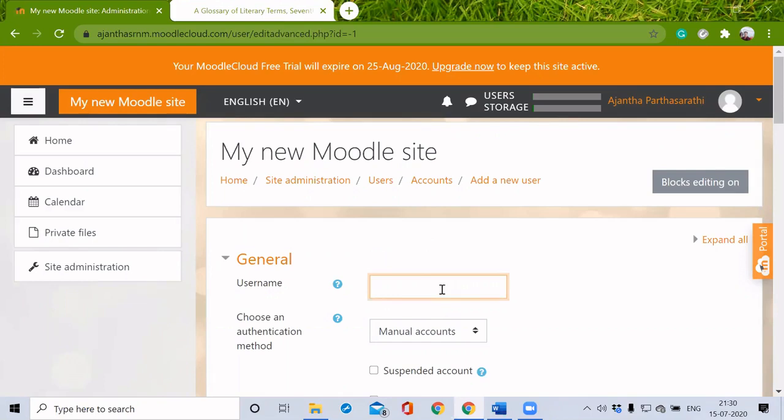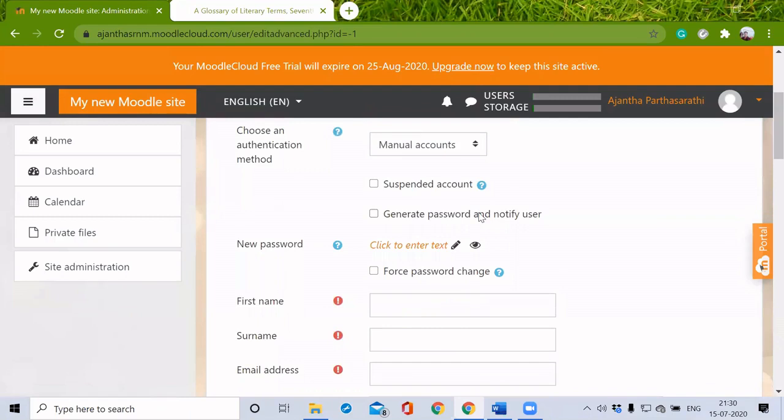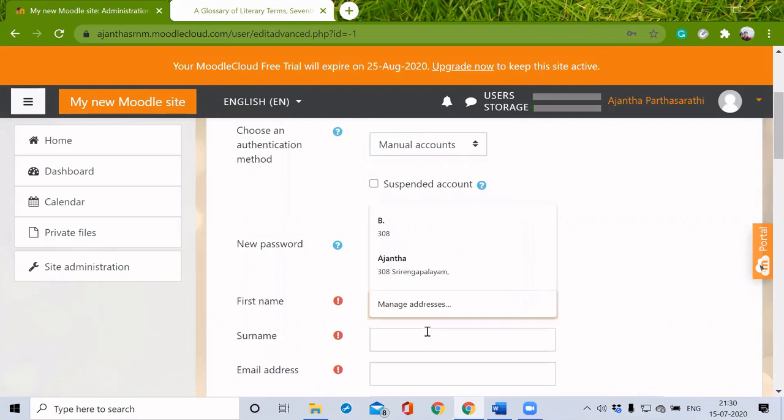Username. New password, I'm just giving LFT. First name. Surname.